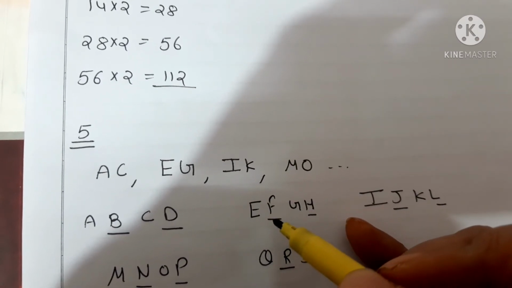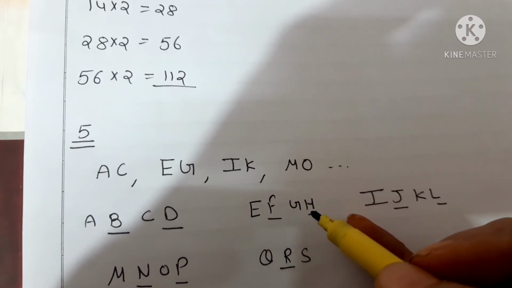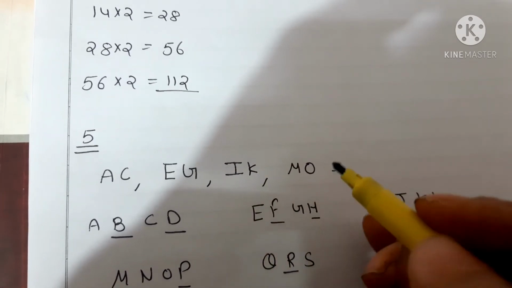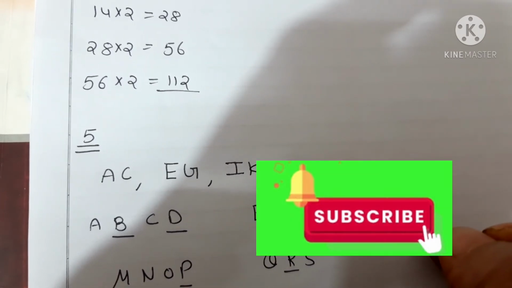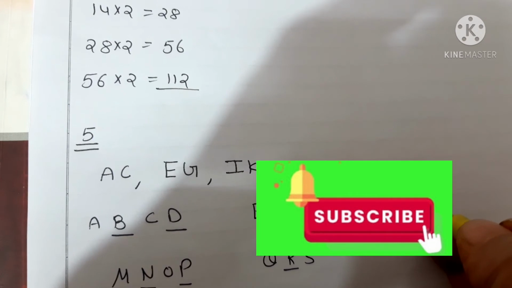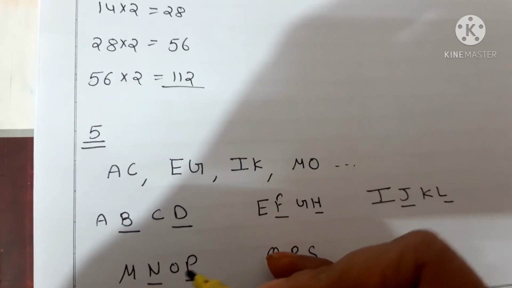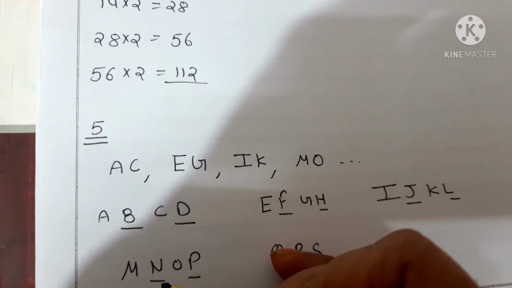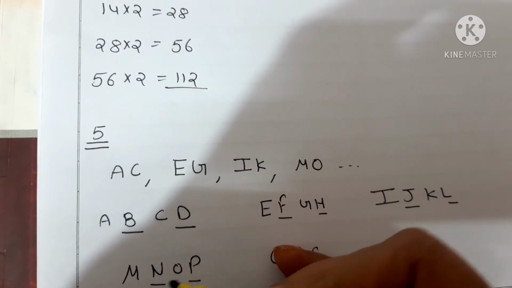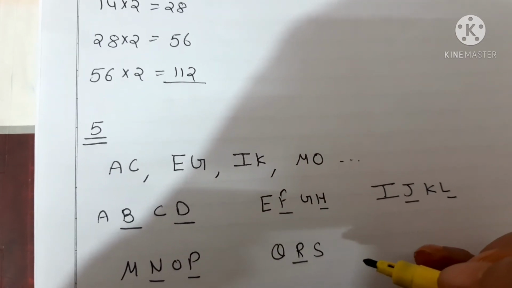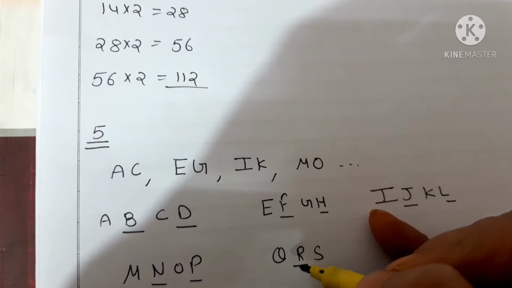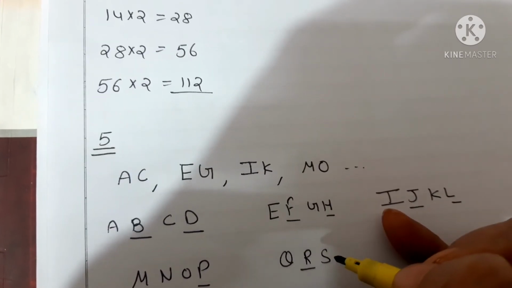It means which alphabets we had skipped? F and H. Then I and K. For I and K, which alphabets we had skipped? J and L. Okay. Then M and O. Then which alphabets we had skipped? N and P. We had written here M and O. Now, for the next sequence, which alphabet did I skip? R. So, the next sequence will be Q and S.